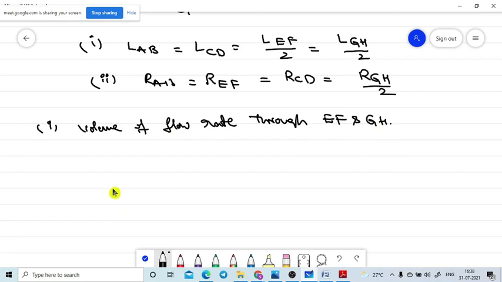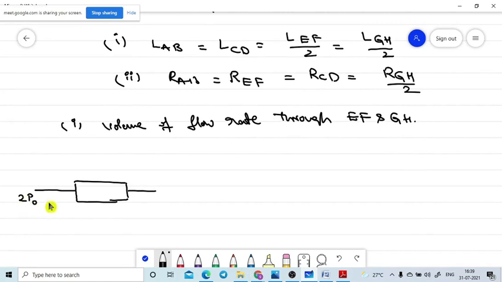Now how can we do this one? To solve this you may find it difficult. Now I am drawing the two tubes side by side. Here the tube is coming like this, one tube goes like this, and after this the tube goes on like this. Here the pressure is equal to 2 P naught, and here the pressure is equal to P naught. They gave some values here.